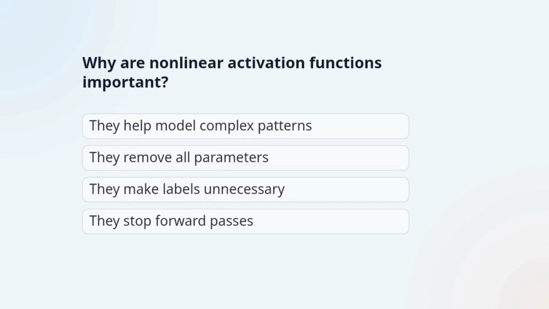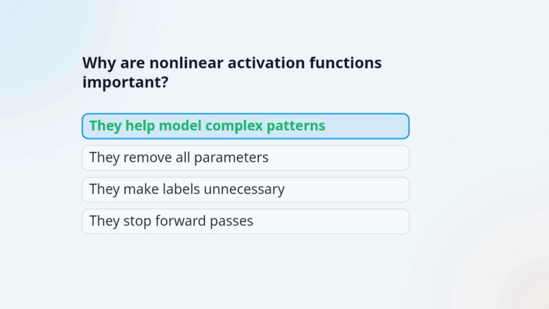Question 2. Why are nonlinear activation functions important? The correct answer is, they help model complex patterns. Nonlinearity allows the network to capture complex relationships that linear models cannot represent well.